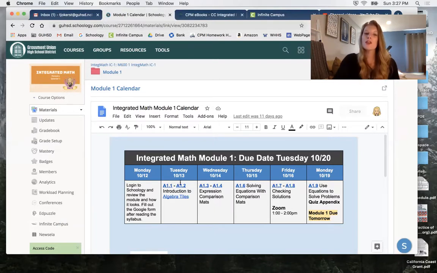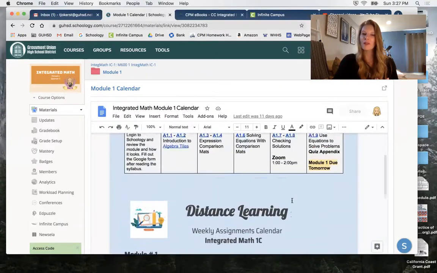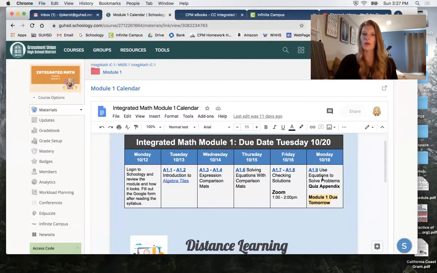So here, you'll notice I have all the lessons. The links here take you into the CPM book, where we're actually looking at it. But I'll show you the lessons in a minute. So that's just the calendar at a glance of what's going on. I'm going to go back into materials.